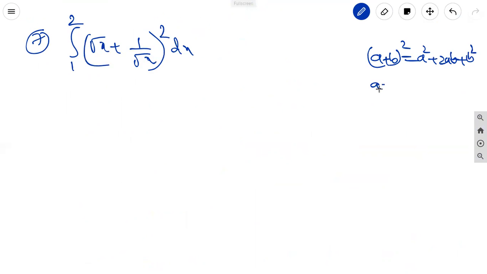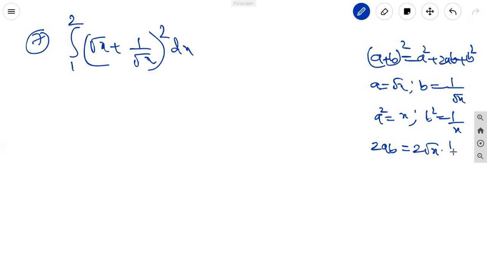Here a equal to root x, b equal to 1 by root x, a square equal to x, b square equal to 1 by x. 2ab equal to 2 into a is root x, b is 1 by root x, cancel, that is 2. So it is equal to integral 1 to 2, a square is x, 2ab is 2, plus b square is 1 by x into dx.